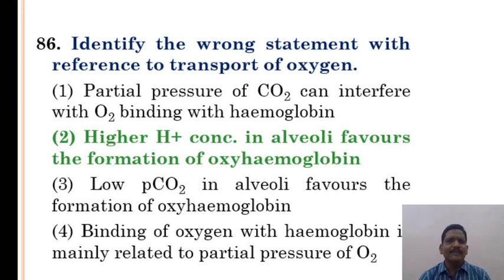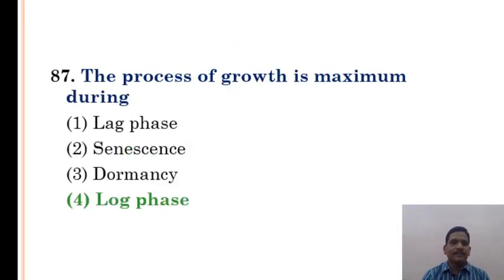Identify the wrong statement with reference to the transport of oxygen. Option 2 is the correct answer. Higher H+ ion concentration in alveoli favors the formation of oxyhemoglobin is the wrong statement. The process of growth is maximum during log phase. Lag phase, steady phase. Log phase is the maximum growth.